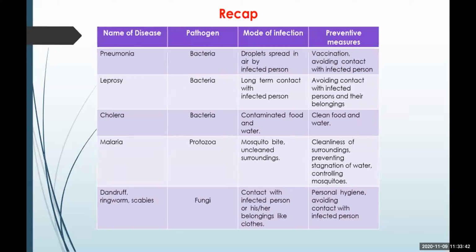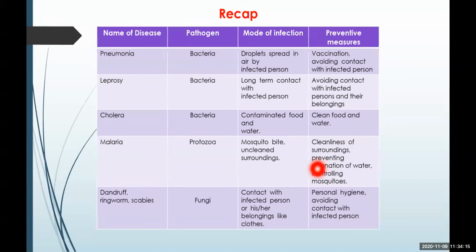The last disease is a fungal disease which may be dandruff, ringworm, or scabies. All these three are different diseases, but the pathogen is common, that is fungi. It spreads through the use of the belongings of the infected person. So it is very essential not to share the objects of the infected person.